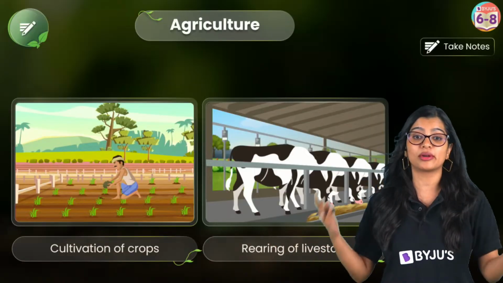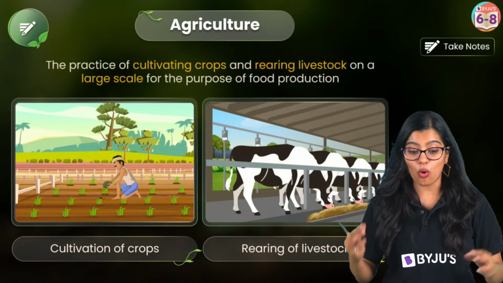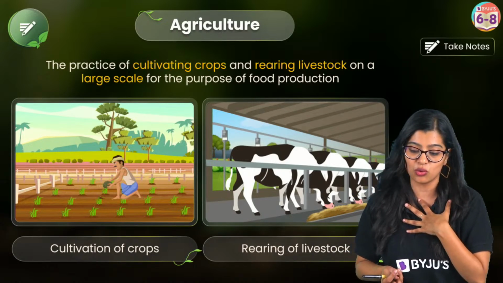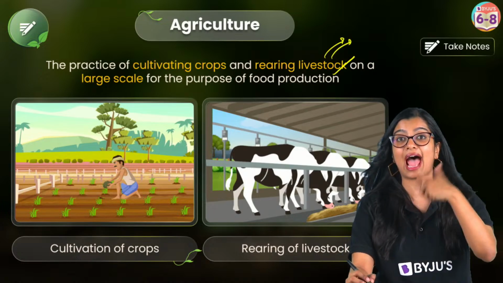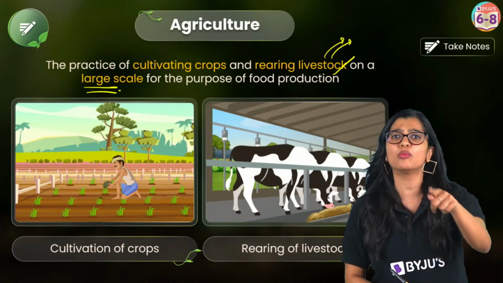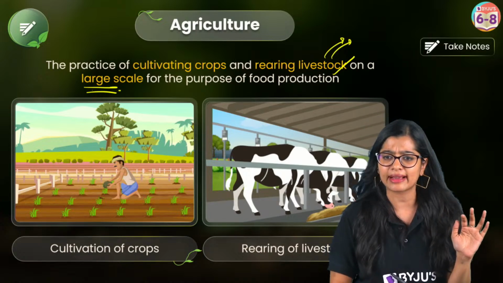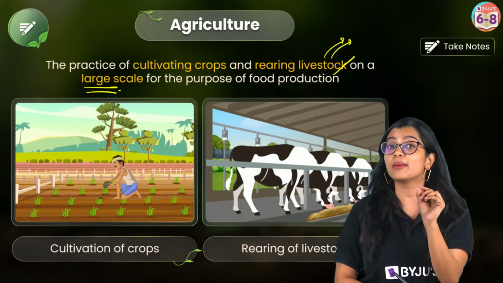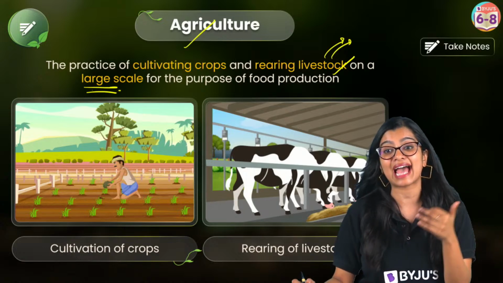And this is nothing but what we know as agriculture, right? So this is the practice of growing crops or cultivating plants that are important to us, and rearing livestock or animals from which we get food and animal-based food items on a large scale, right? It's not just growing two plants. If you grow one tomato plant in your house, that is not called agriculture, because you are growing only one single tomato plant. But here we are talking about cultivating it on a large scale, right? So that is what we understand as agriculture.